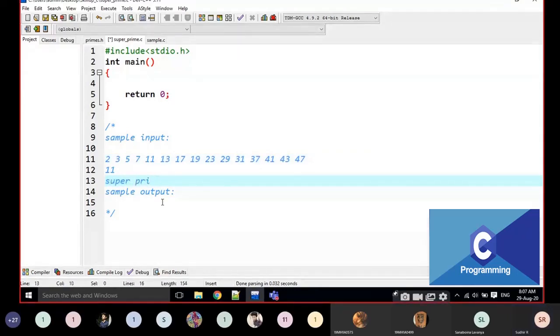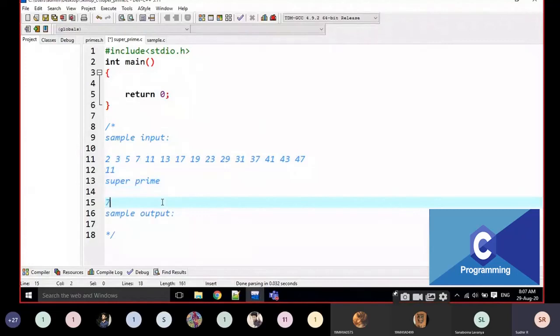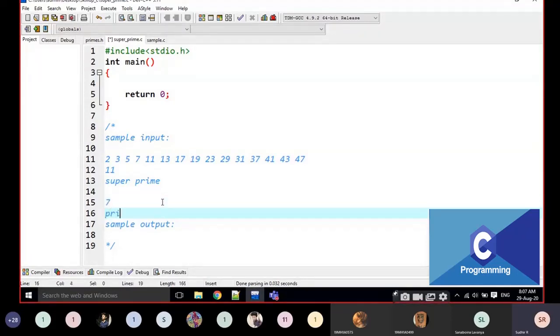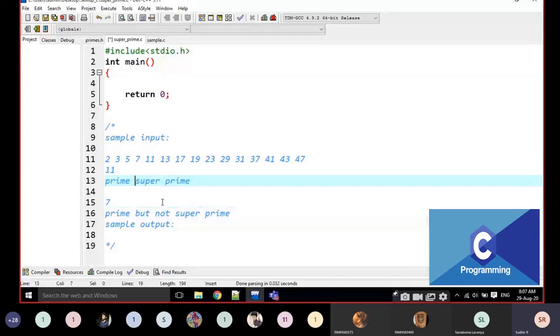Super prime. For example, I am going to give the input as 7. If 7 is prime, then calculate what is the position of 7? Fourth position. 4 is not prime, then it is not a super prime. It is prime but not super prime. Okay? This is a prime and super prime. This is a prime but not super prime.